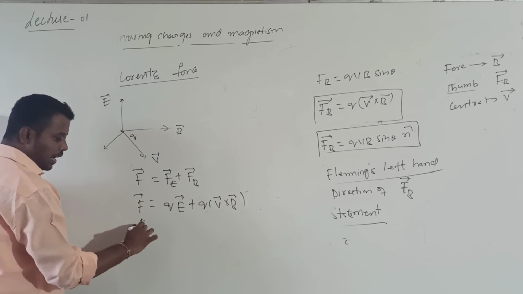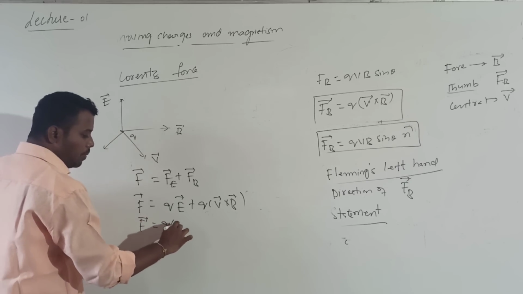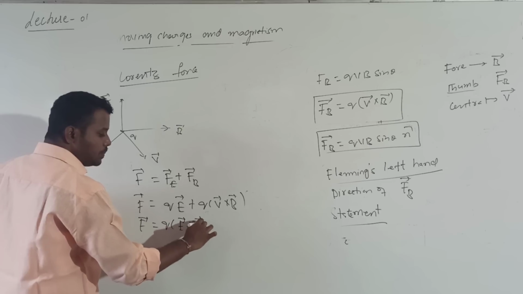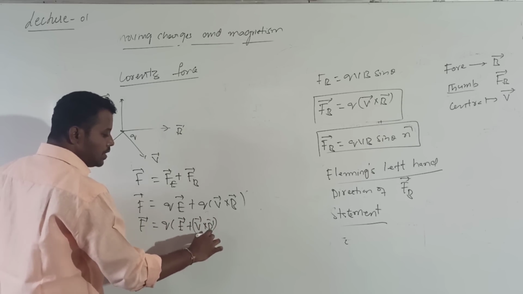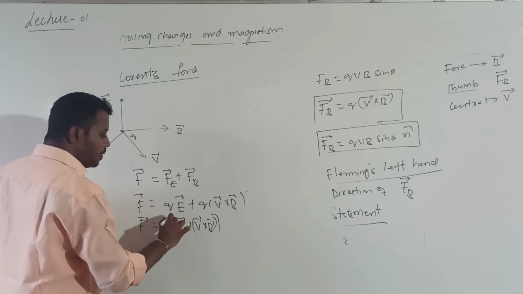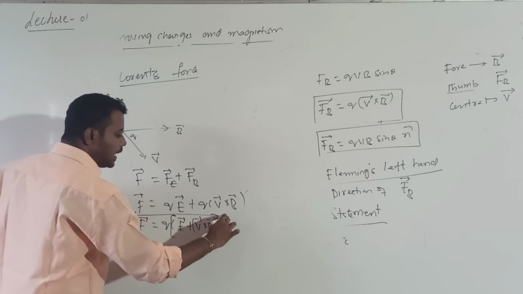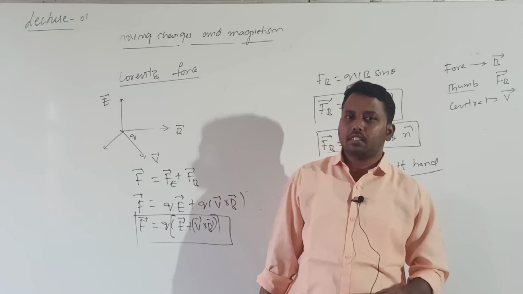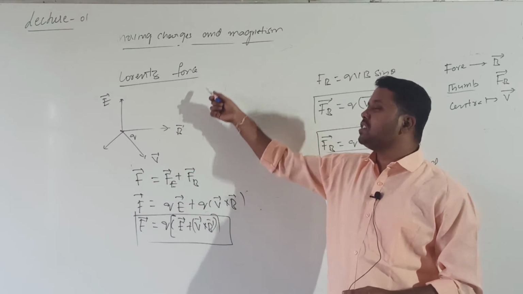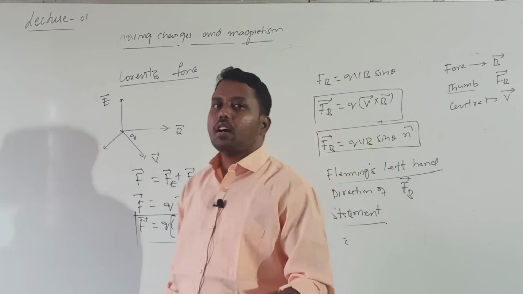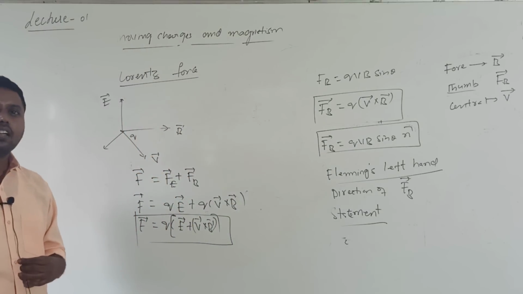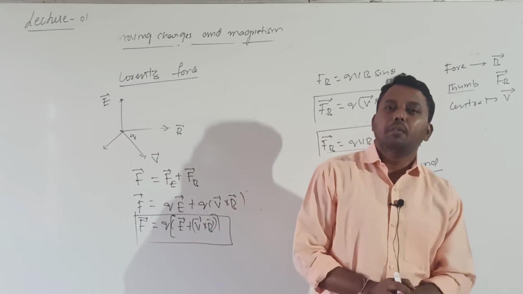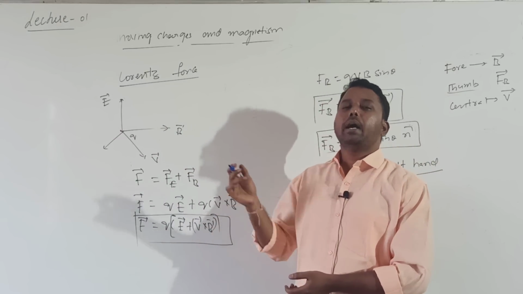So from this, F bar is equal to, I can take Q common, Q into E bar plus V bar cross B bar. This is the expression for the force acting on a charge moving in a combined electric and magnetic field. This equation is very important for us. This force is called the Lorentz force. So what is the Lorentz force? The combined force acting on a charge moving in electric and magnetic fields.